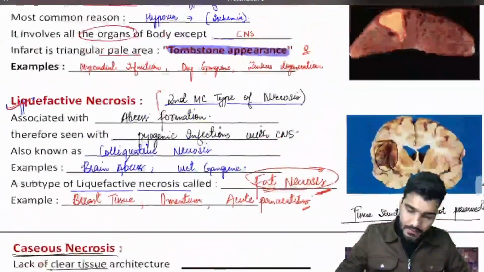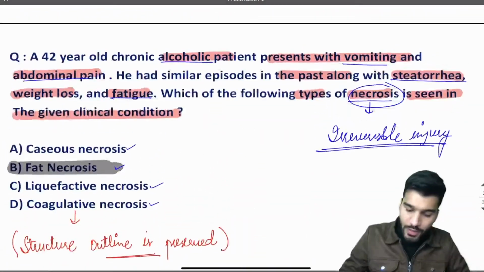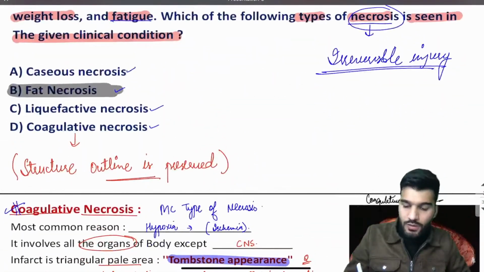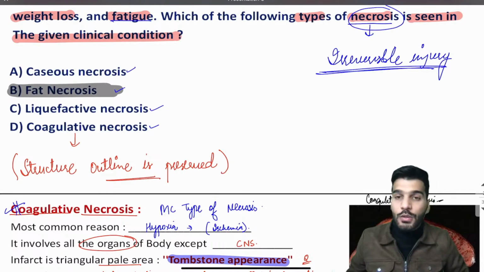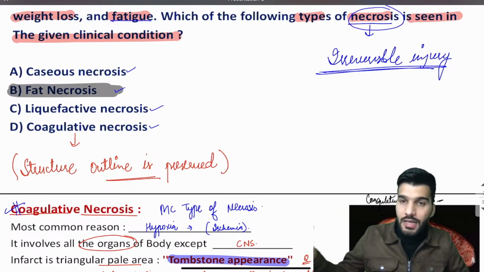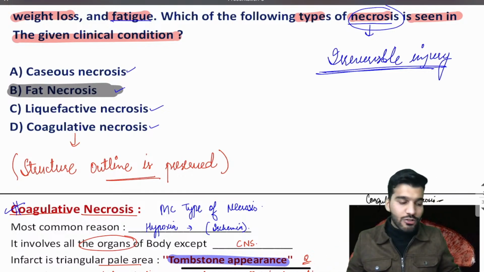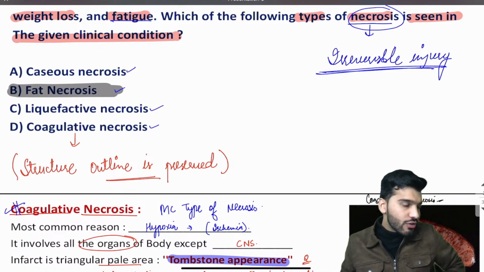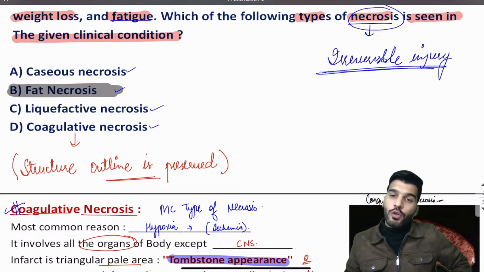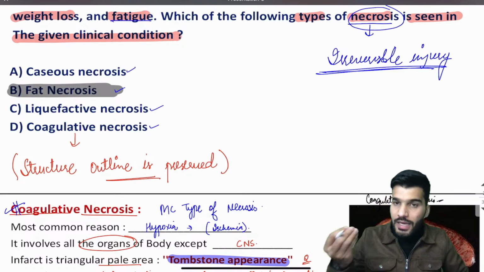So that completes our necrosis. Okay, let's have a quick recap of necrosis. It's an irreversible cell injury due to hypoxia, due to ischemia, then ATP depletion occurs, and then what exactly happens? There is denaturation of proteins and inactivation of hydrolytic enzymes. Okay, eventually what is happening?